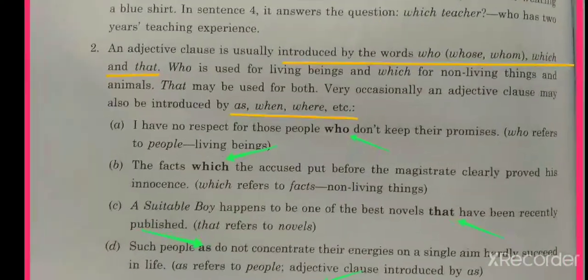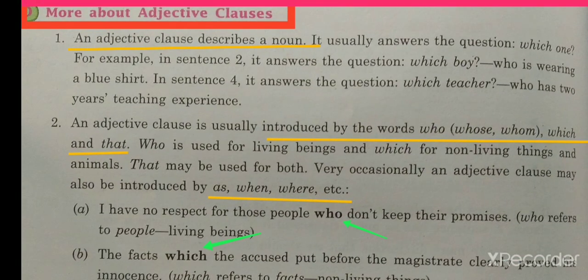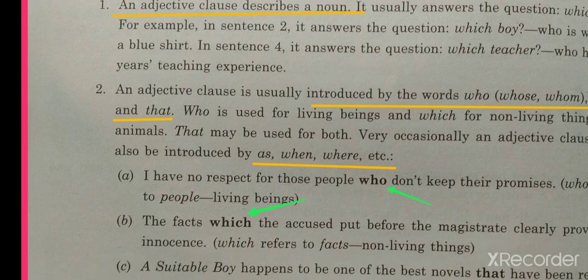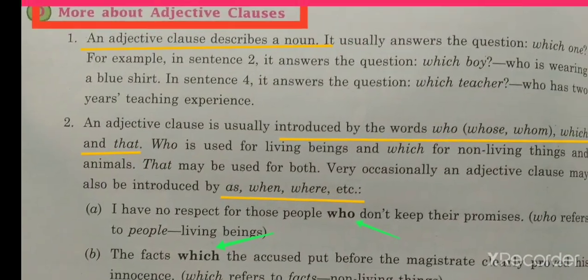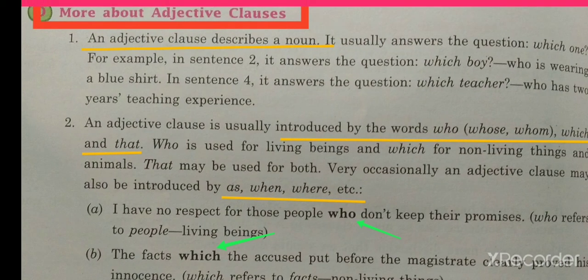Now let us learn more about the adjective clause. An adjective clause describes a noun, because it is the definition of an adjective that it describes the noun. It usually answers the question which one. For example, in sentence 2, which boy? The boy who is wearing a blue shirt is my brother. Now, who is wearing a blue shirt gives the answer to which boy. So here it is an adjective clause.